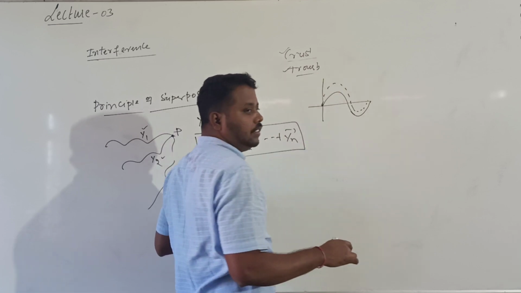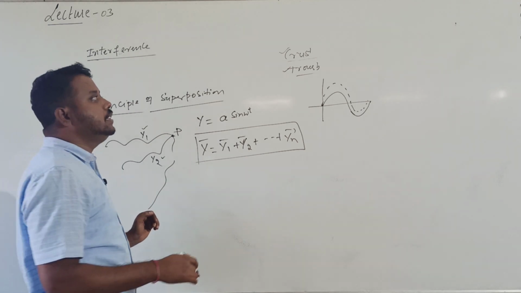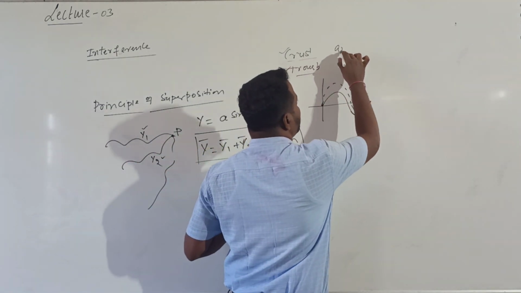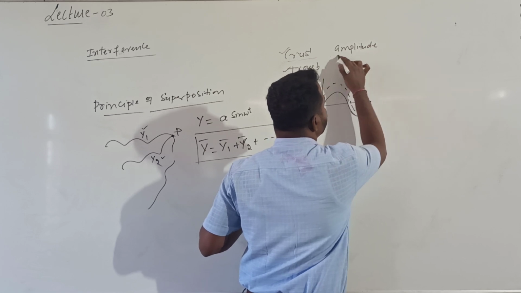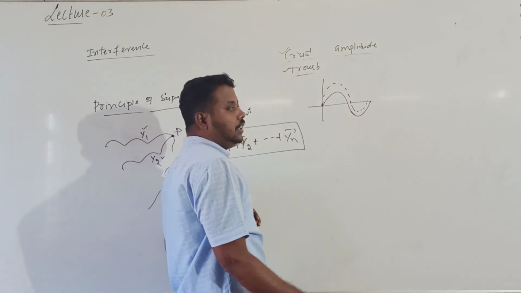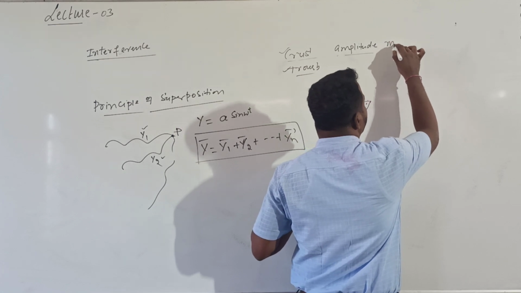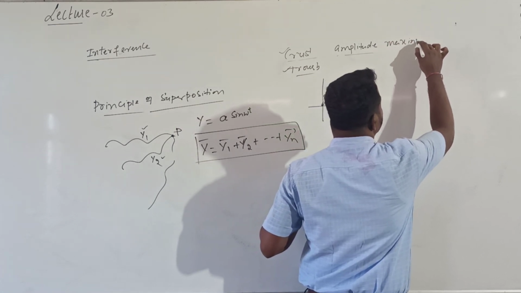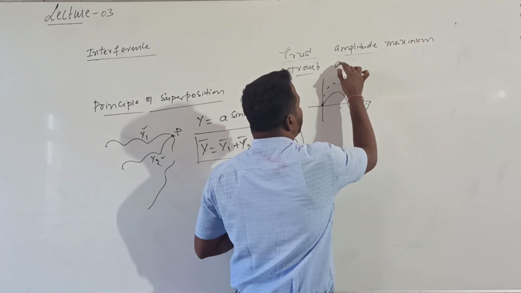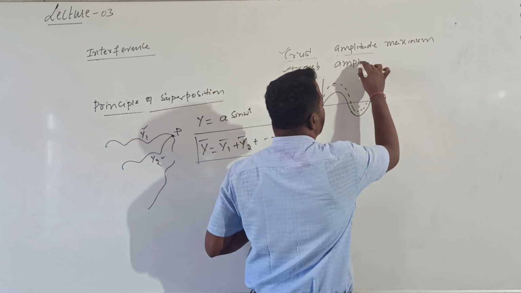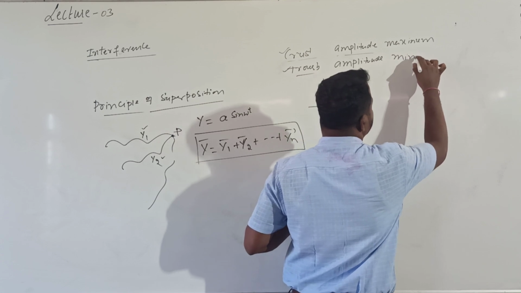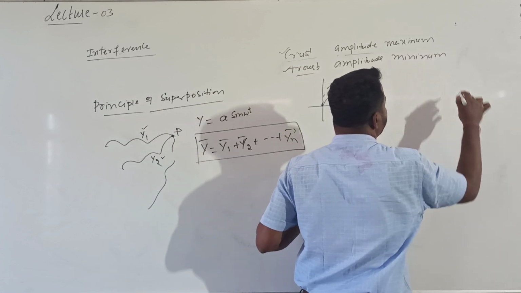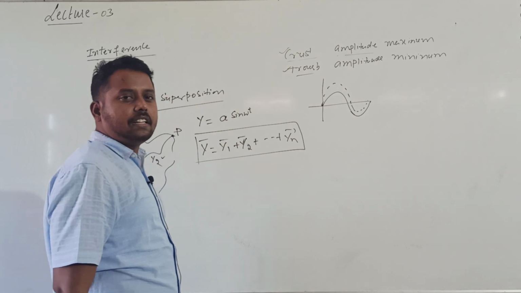The crest is the position of maximum amplitude. What is the meaning of amplitude? The maximum displacement from the mean position is called amplitude. If the amplitude value is maximum, that position is called the crest. If the amplitude value is minimum, that is called the trough. So how does a transverse wave propagate? In the form of crest and trough.